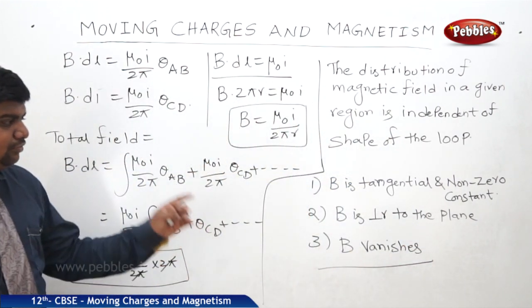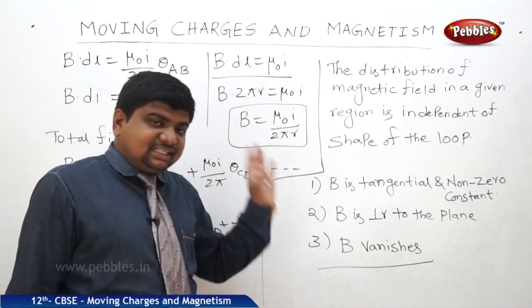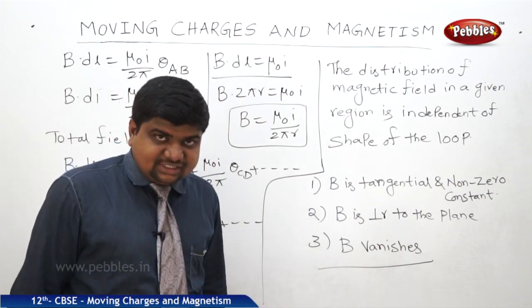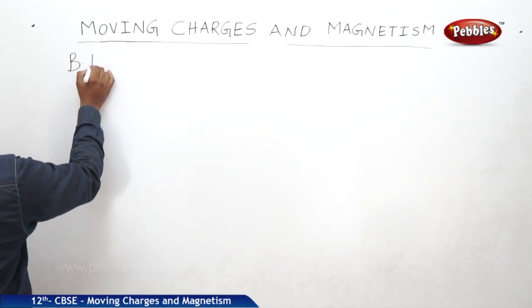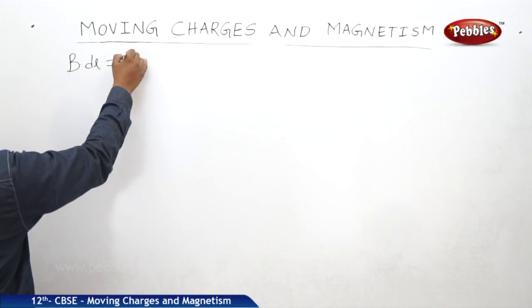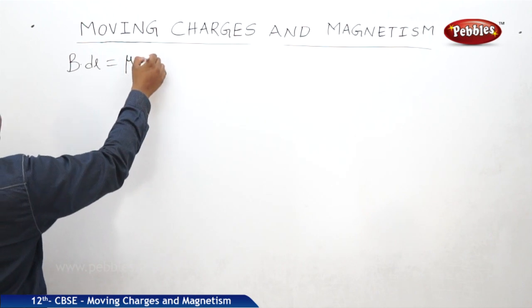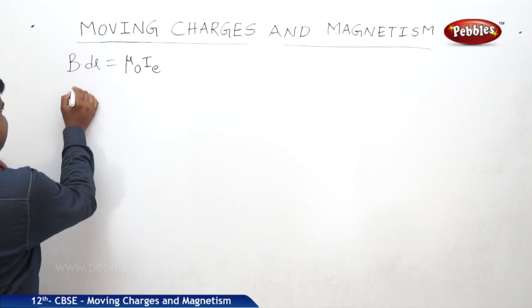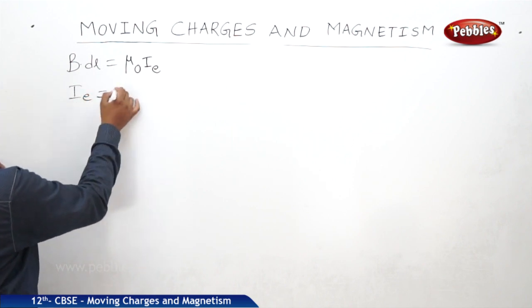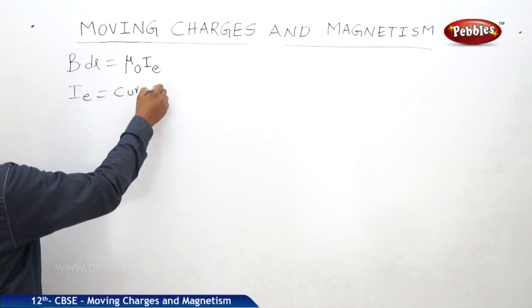Now we will see how this B changes and what the physical significance of those equations is. Let us take B dot dl is equal to mu naught IE. In place of small I we are writing IE, the current enclosed by the loop.